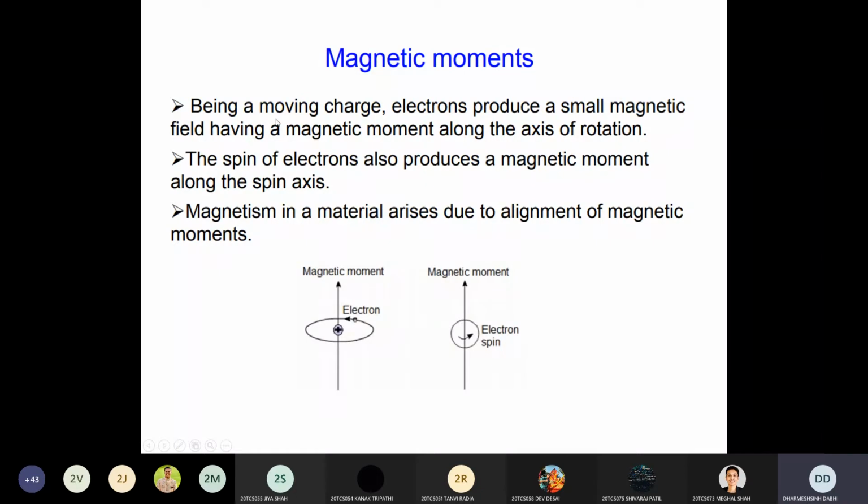So here it is written that, being a moving charge, an electron produces a small magnetic field having a magnetic moment along the axis of rotation of the electron. Here you can see these electrons spin and that produces a magnetic moment along the spin axis. And magnetism in a material arises due to the alignment of these magnetic moments. If a number of electrons are revolving around a particular axis, a number of magnetic lines are created along the spin axis. So that creates magnetism in a material.